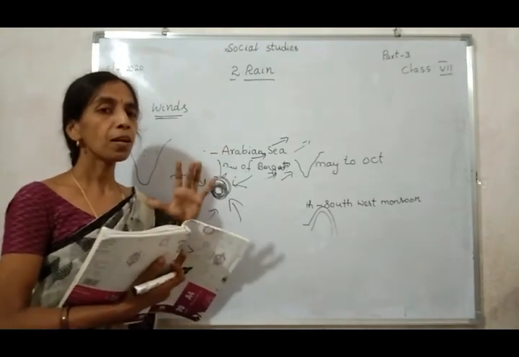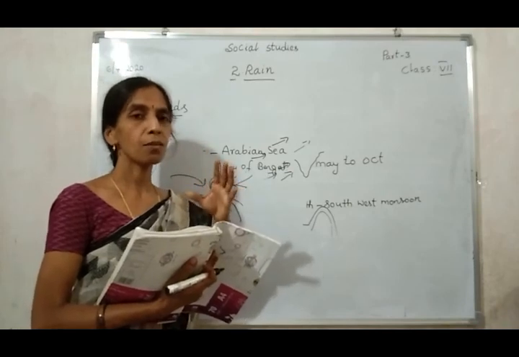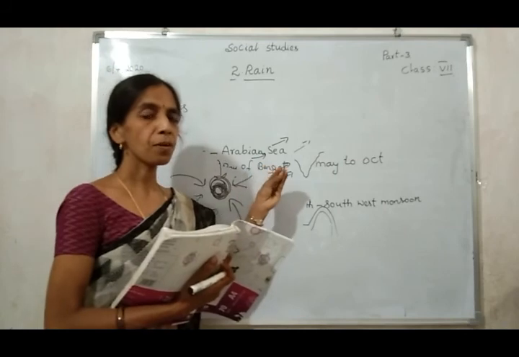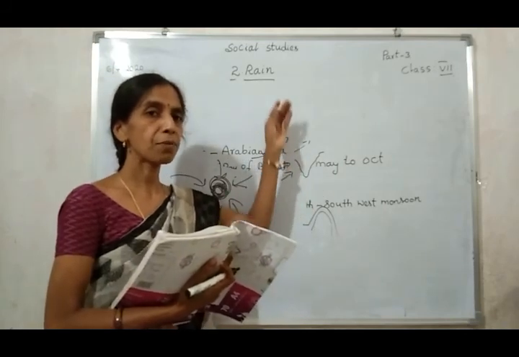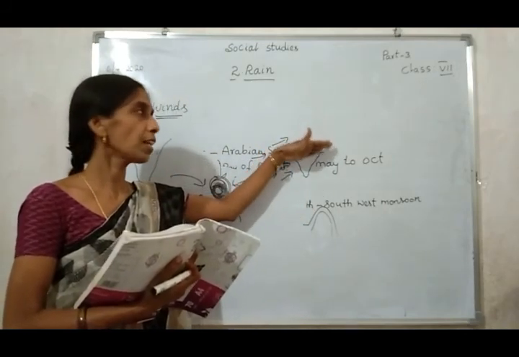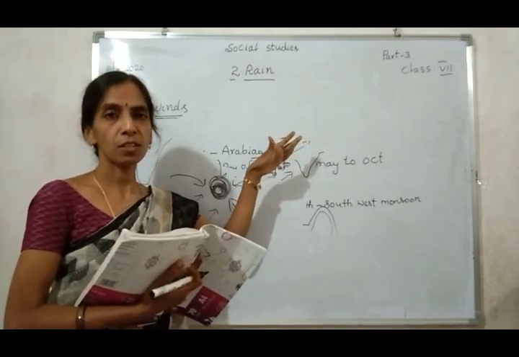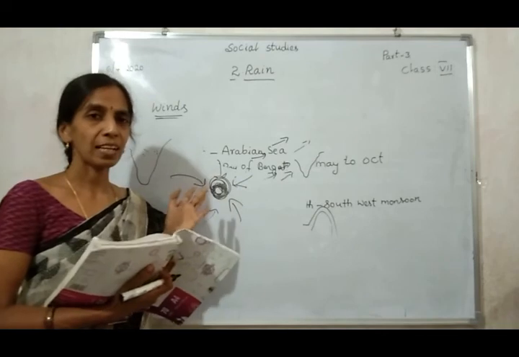Because May is a very hot season, most of the evaporation happens over the seas and oceans. So in these places cyclones form, and they hit some areas of Andhra Pradesh. Okay, this is the wind direction.